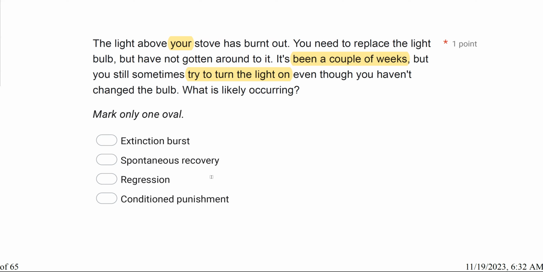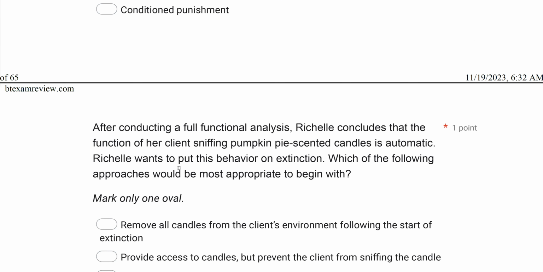Conditioned punishment, your behavior is not being punished here. It was put on extinction, and now you're going through spontaneous recovery. Your behavior is no longer receiving reinforcement, but still occasionally that behavior will come back even though reinforcement hasn't started again. So what is likely occurring is B, spontaneous recovery.